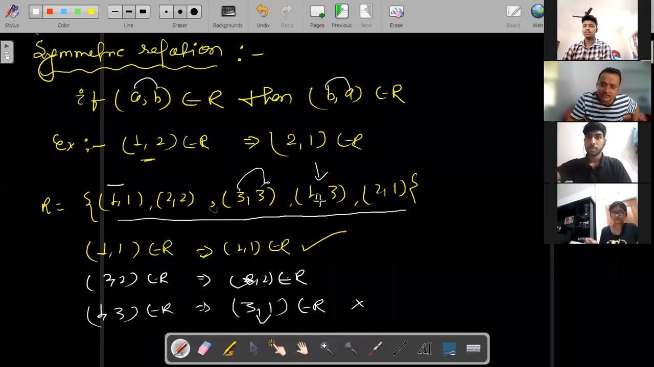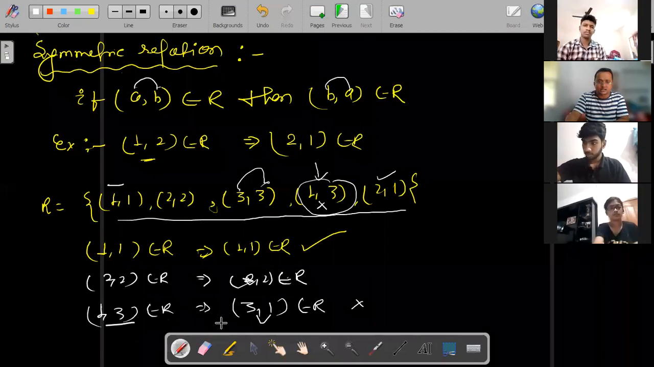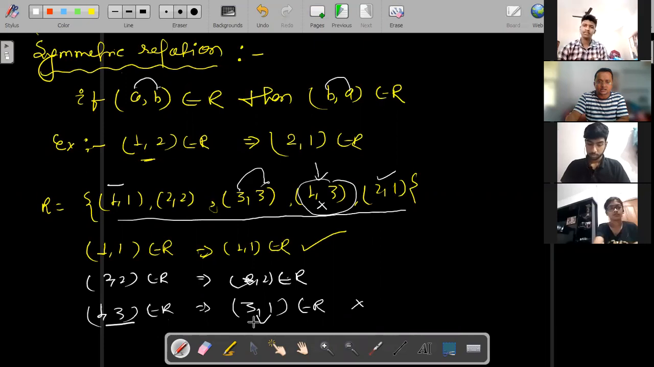So right here we have got that this is not a symmetric relation. We need not check the next element, though if you want to, you can. Because we have got one element, 1 comma 3, which is an element of R, so 3 comma 1 should also be an element of R, but it is not there. Then you can say that this is not a symmetric relation. Hope it is clear to all of you.